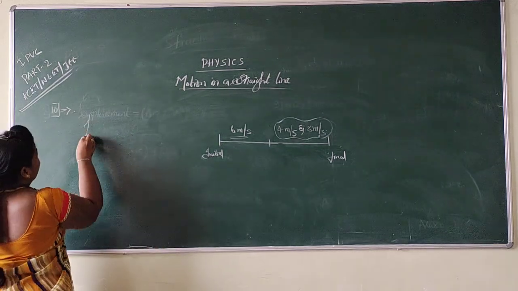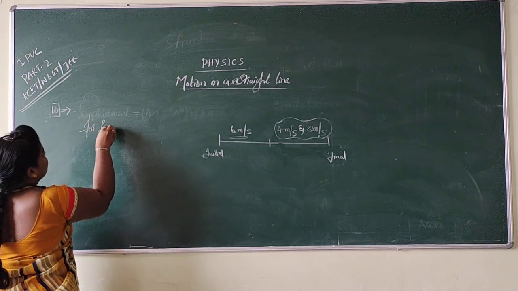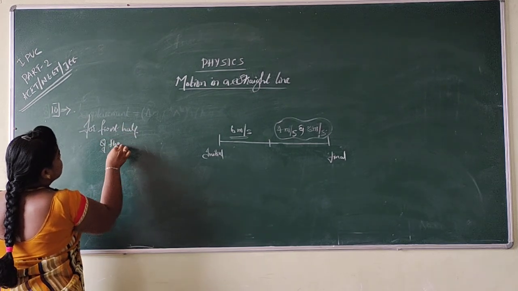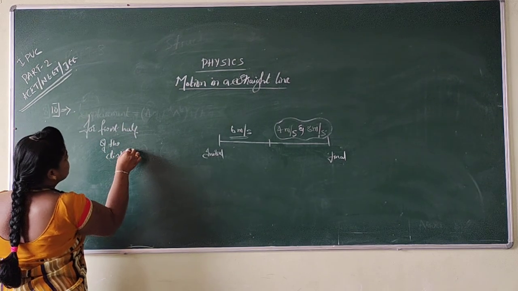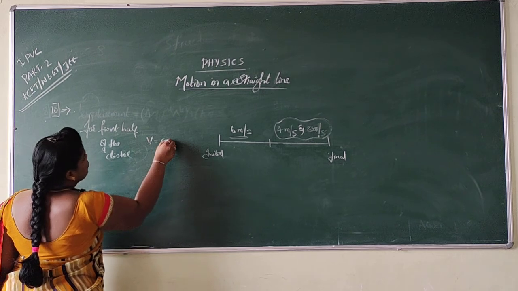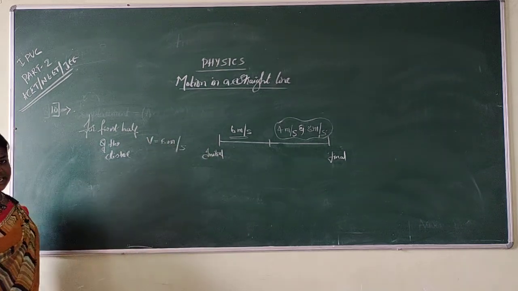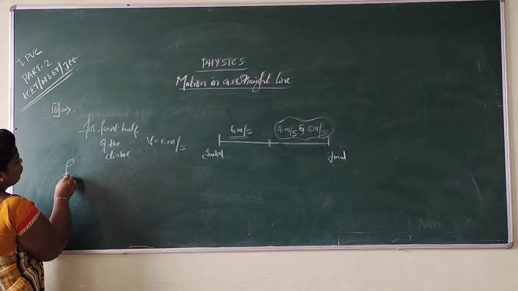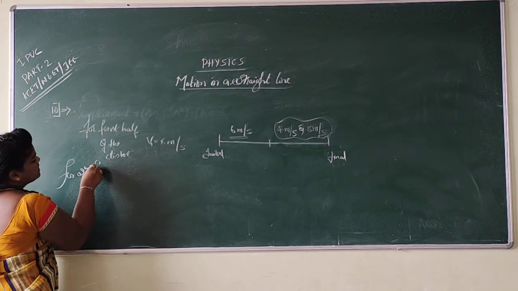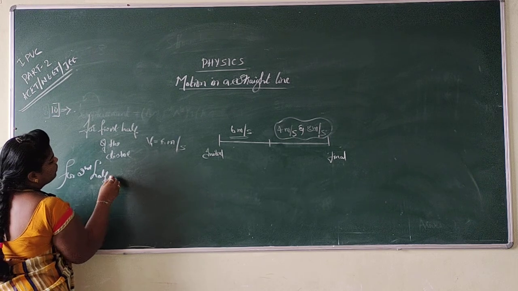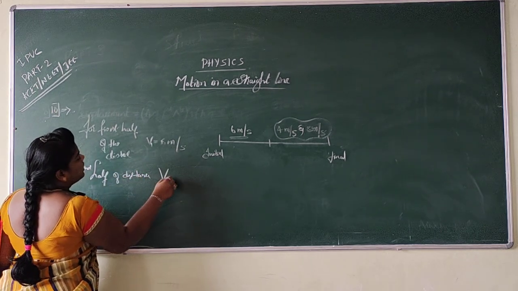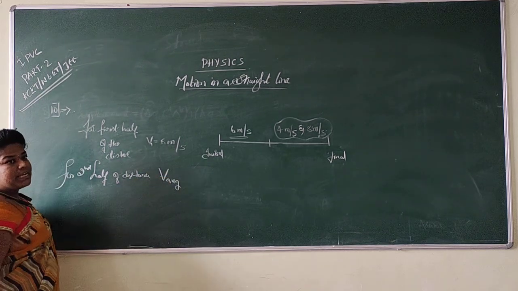So for the first half of the distance, velocity is equal to 6 meter per second. I am just going to put it as V1. Then for the second half of the distance, the average velocity, see I am writing the average.